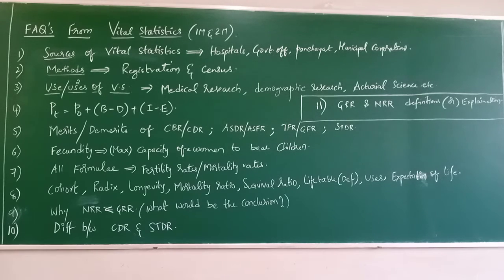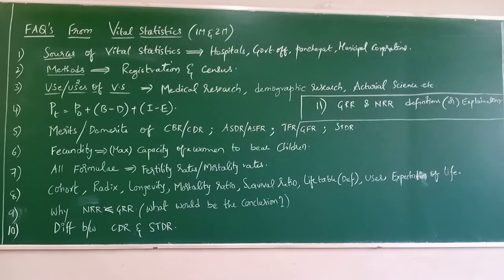Second question, the same way, methods of vital statistics they'll ask. There in methods you cannot restrict yourself by writing only 1 or the other. You have to write registration and census both compulsorily. Methods means you cannot restrict yourself only by writing 1. So you need to write both the methods of vital statistics. One is the registration method and the second one is the census enumeration, or census method also can be written.